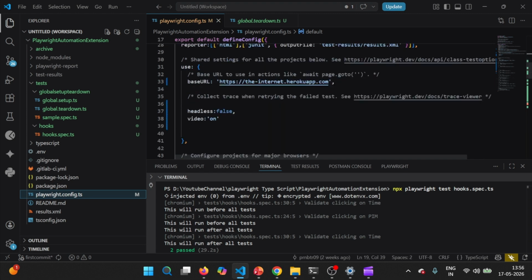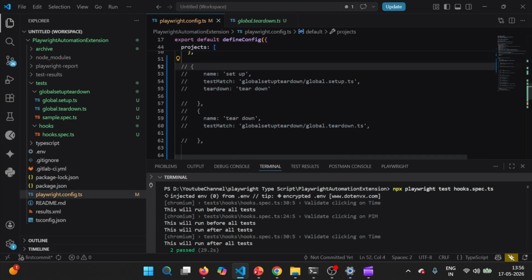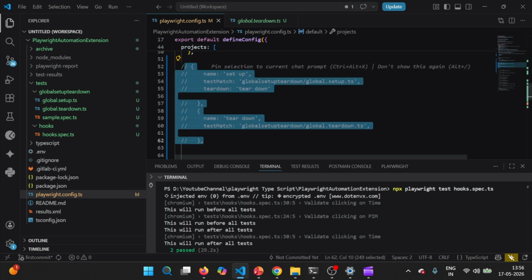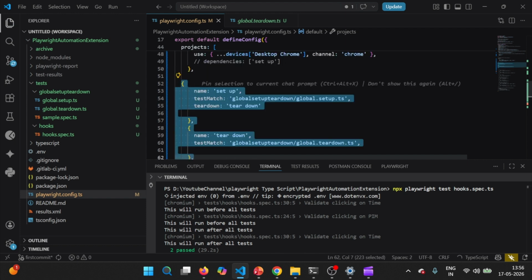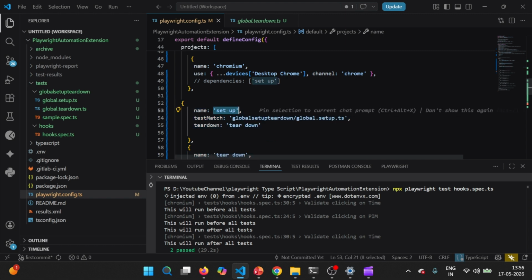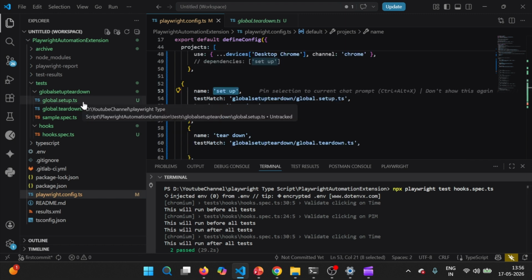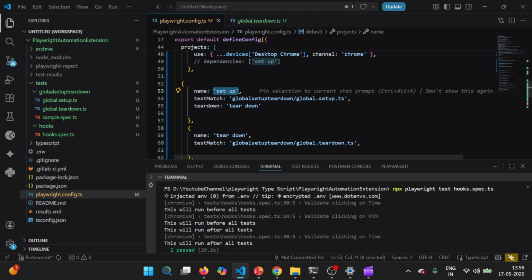So how to configure? We have to go to the projects section, and here we need to define two projects. We have already talked about this, but I'm discussing it at a high level. In the setup part, we need to point to this particular setup file, and give it a name first. Let us name it setup, or whatever name you want, like db setup, and then point to the location which is responsible for setup.